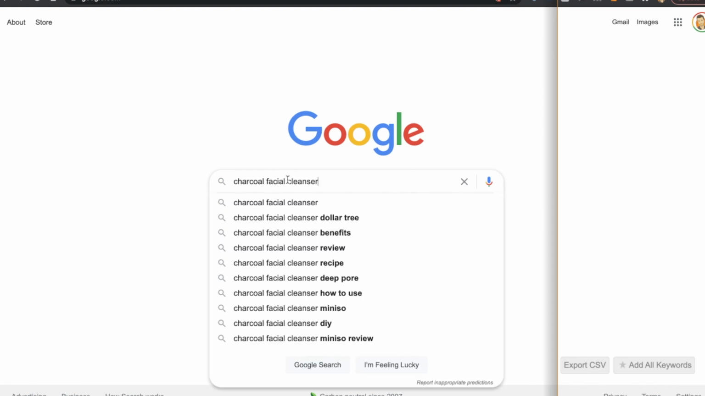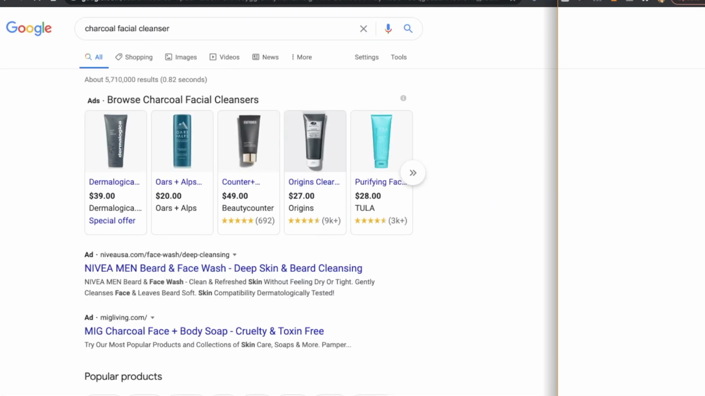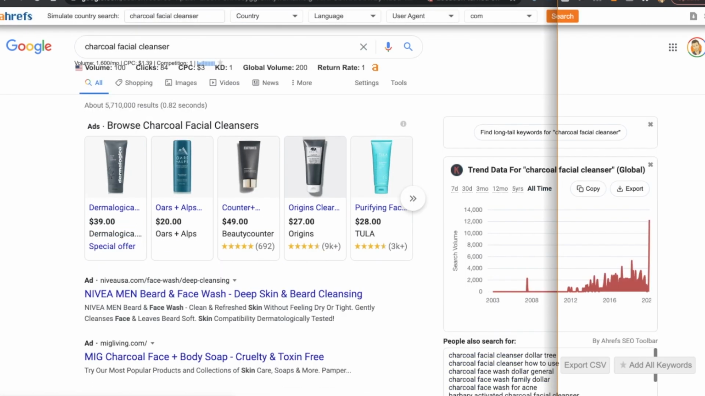And what we're searching is charcoal facial cleanser. And now a lot of charcoal products started coming out. I know some people started making their own charcoal products. Some people are drop shipping them. Maybe you're using Shopify, maybe even using just an e-com store if you have your own product.